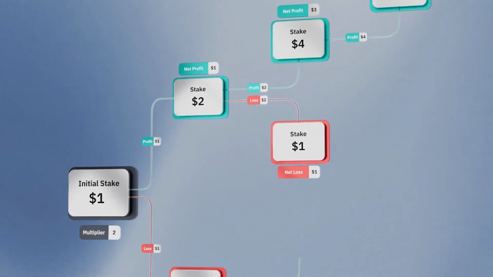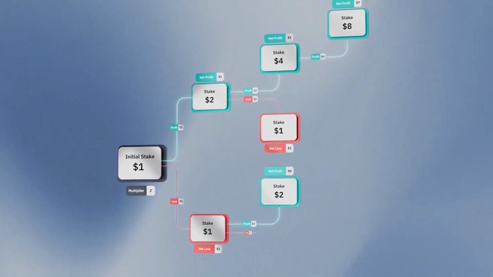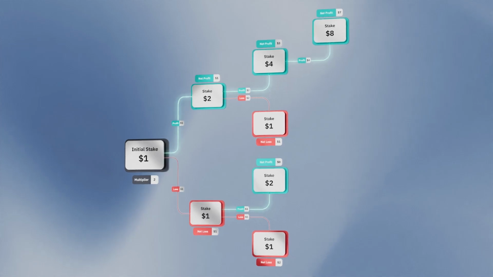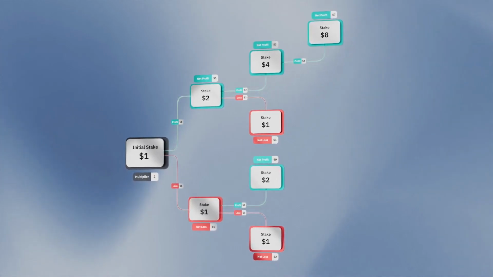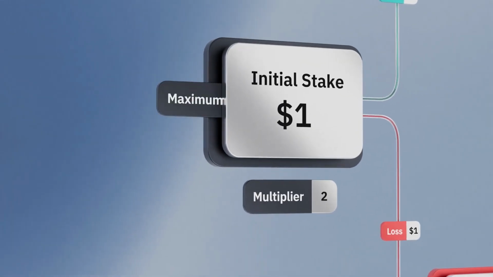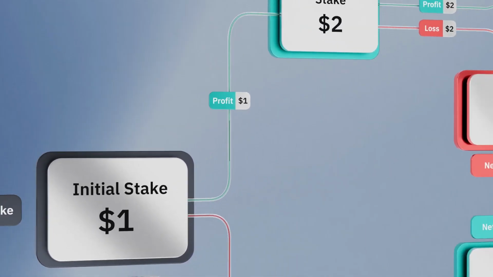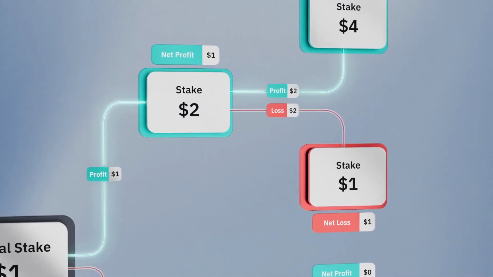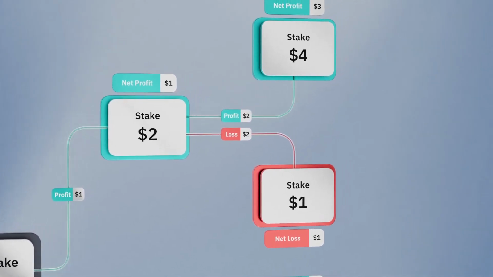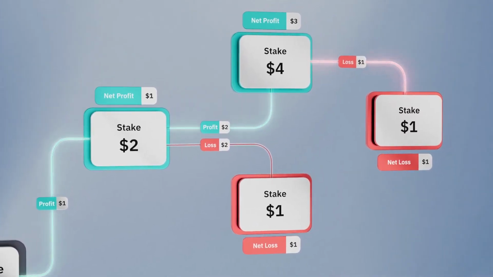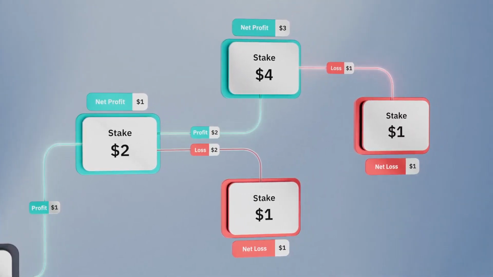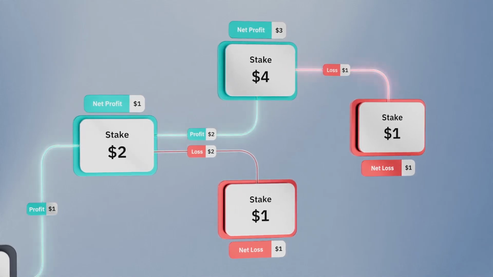The objective of the Reverse Martingale strategy is to take advantage of consecutive successful trades and maximize potential profits. As a precautionary measure, the maximum stake feature in Deriv Bot can be activated to safeguard potential profits, considering that consecutive successful trades may not persist indefinitely. This approach helps mitigate the risk of losing both accumulated profits and the initial stake.